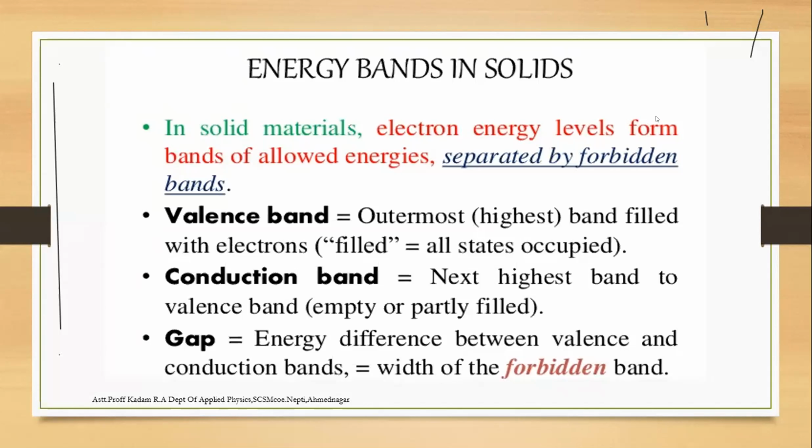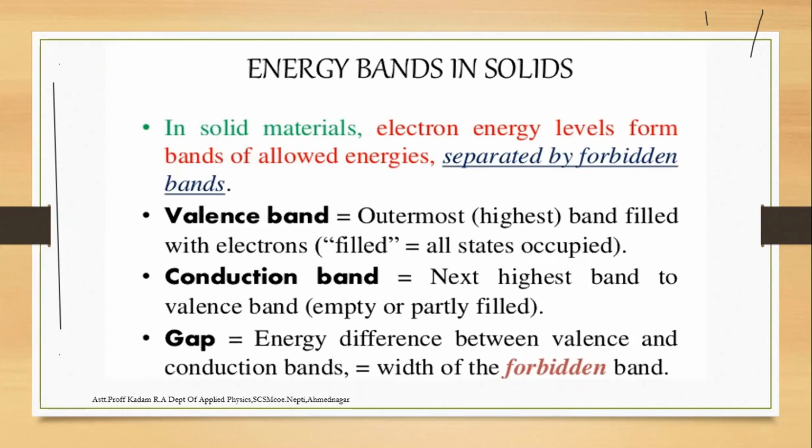From the electrical point of view, solids can be classified into conductor, insulator or semiconductor. That is our study: conductor, insulator and semiconductor. Before that, a concept to understand: in solid materials, the allowed electron energy bands are separated by a forbidden band.